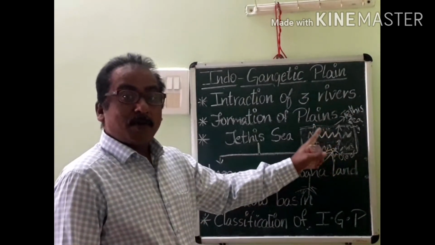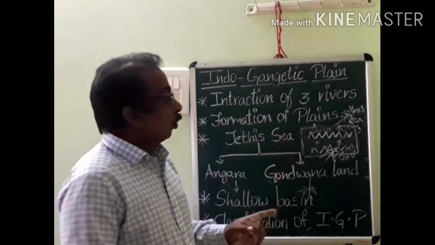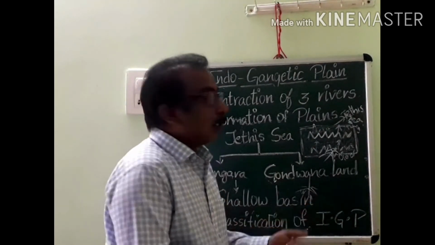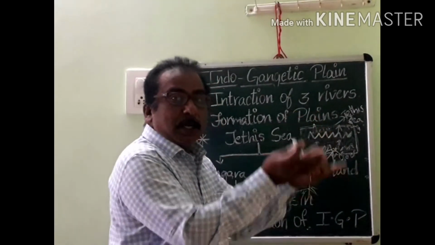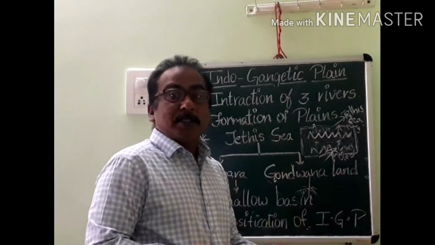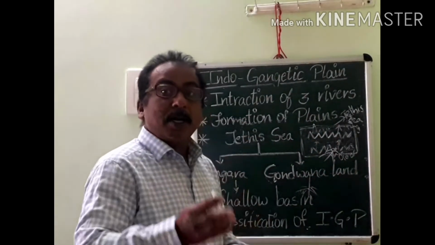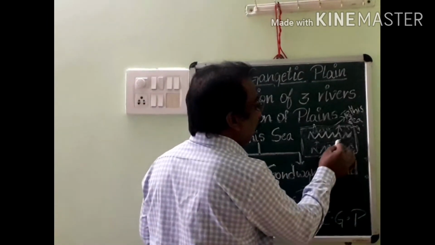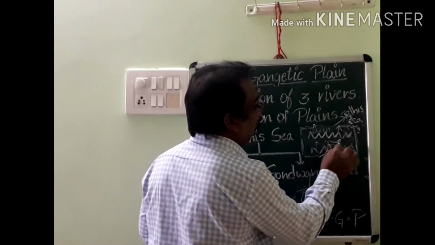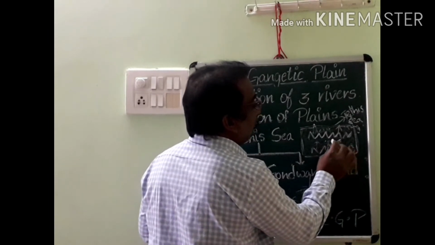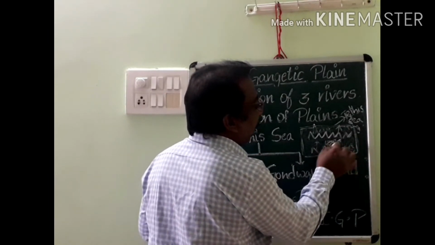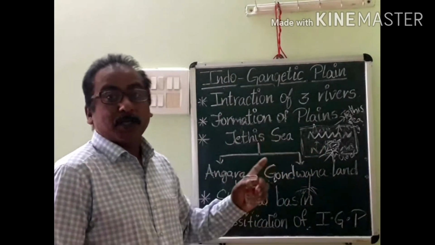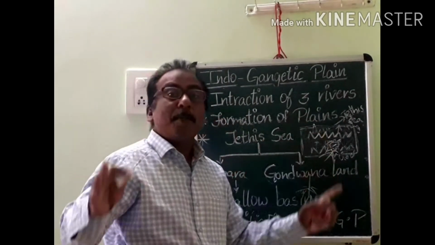So the Himalayas were formed due to the process of folding of the earth. It was uplifted from the Tethys Sea and looks like many ranges of mountains, which are called the Himalayas. In this process, the northern corner of the Gondwana land broke down and formed a shallow basin, which looks like a large pit.